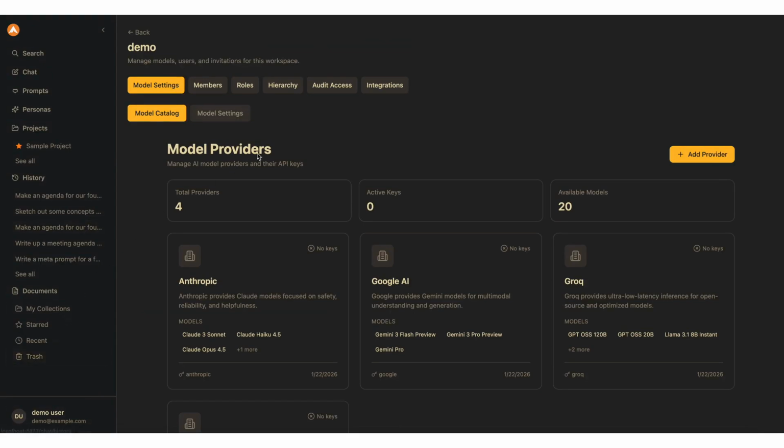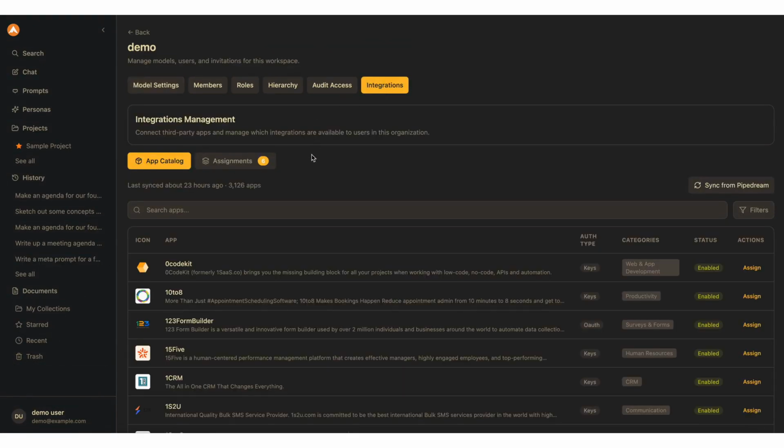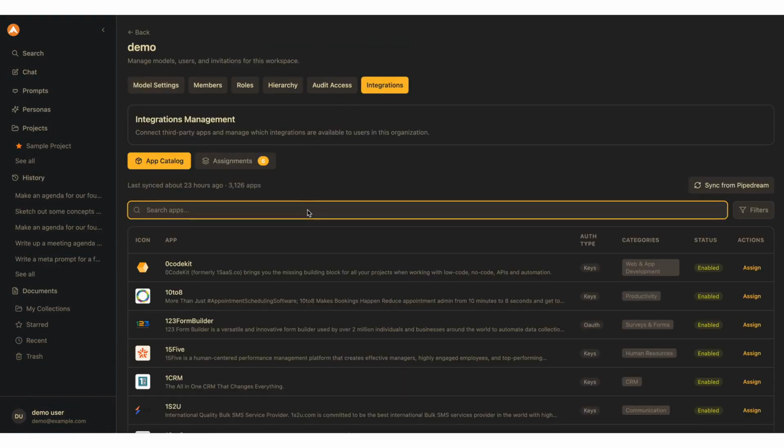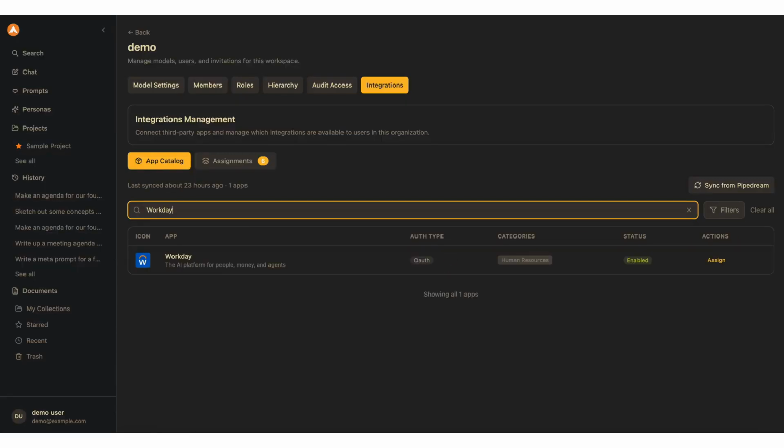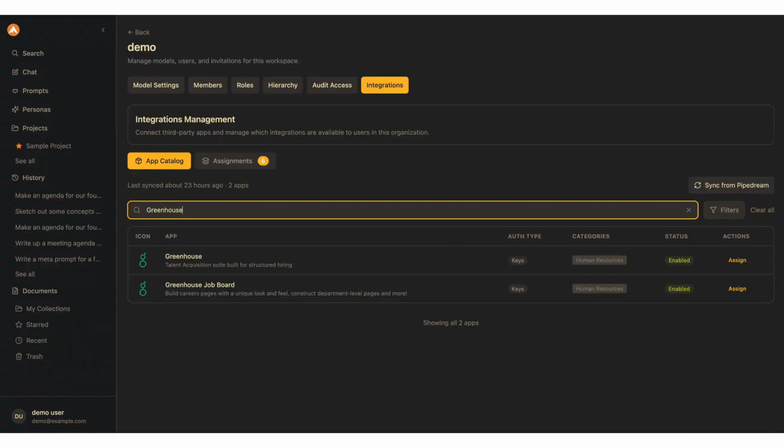From the workspace perspective, administrators are able to go and select any application through our catalog. For example, looking at Workday or Greenhouse. It would make sense that these applications should be assigned to specific teams.